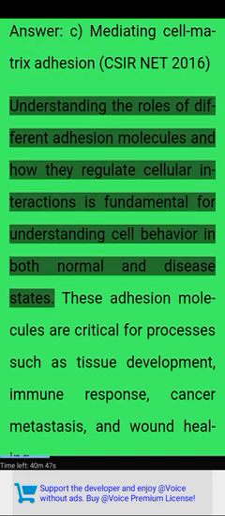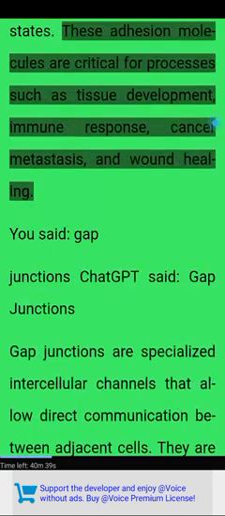CSIR NET 2016. Understanding the roles of different adhesion molecules and how they regulate cellular interactions is fundamental for understanding cell behavior in both normal and disease states. These adhesion molecules are critical for processes such as tissue development, immune response, cancer metastasis, and wound healing.